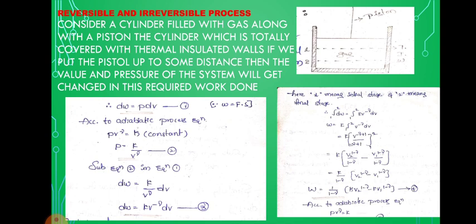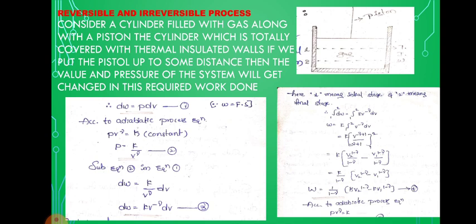Therefore ∫₁² dW = ∫₁² K V^(-γ) dV. Therefore W = K ∫₁² V^(-γ) dV = K [V^(-γ+1) / (-γ+1)] from 1 to 2, so K times (V2^(1-γ) / (1-γ) − V1^(1-γ) / (1-γ)).